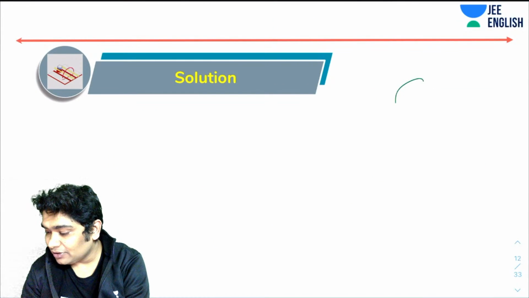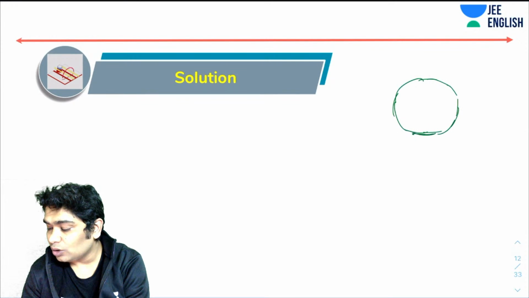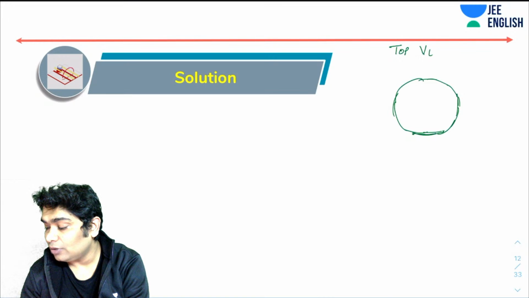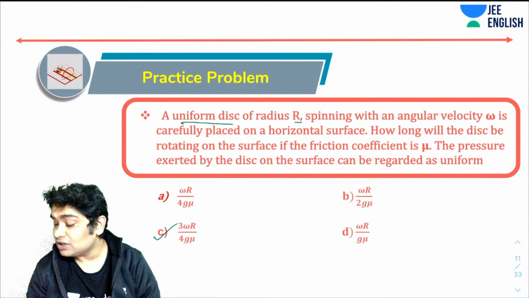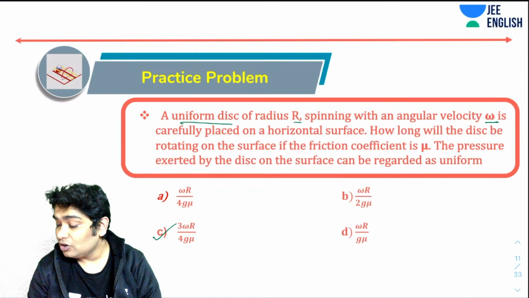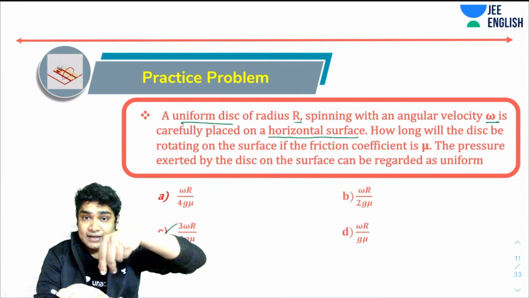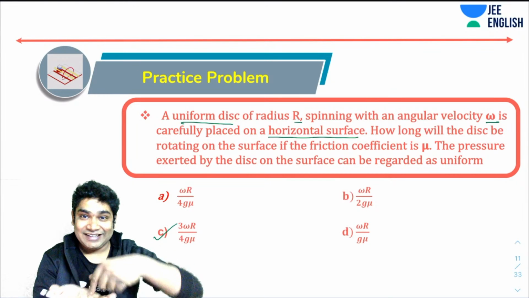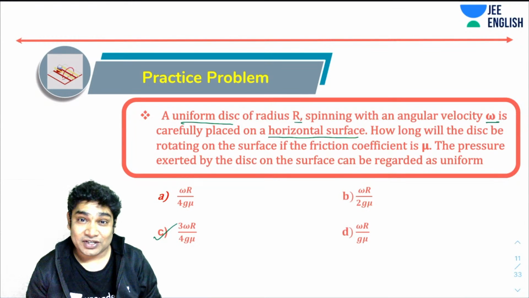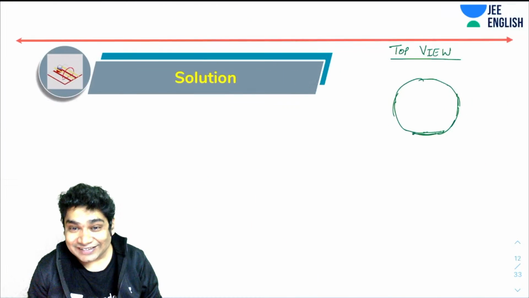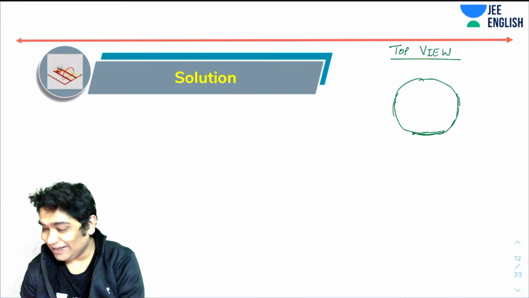So imagine you had a disk. Okay, imagine you have this disk. Now when this is rotating, this is the top view, by the way. So I am drawing the top view. Please note that this uniform disk of radius r is spinning with an angular velocity omega and is carefully placed on a horizontal surface. So the spinning disk has been kept on a horizontal surface like this. It is rotating. You have been asked how long will the disk be rotating if the coefficient of friction is mu.